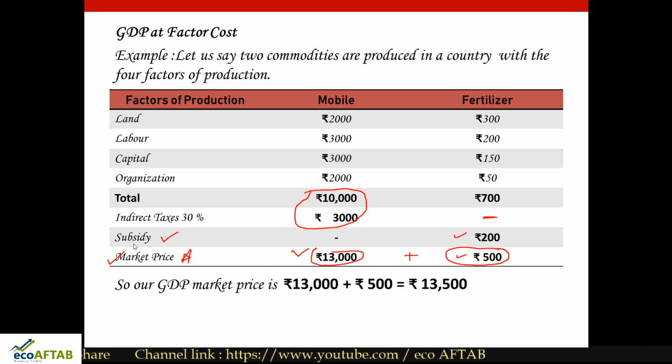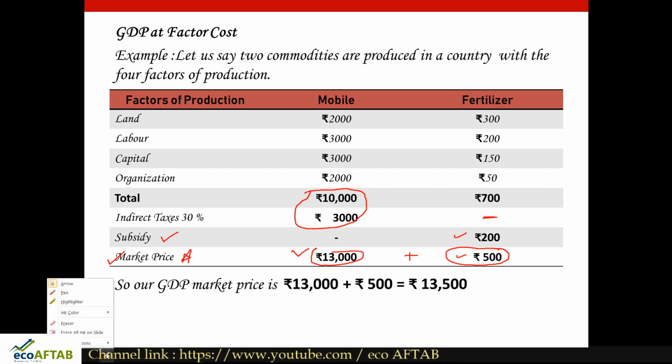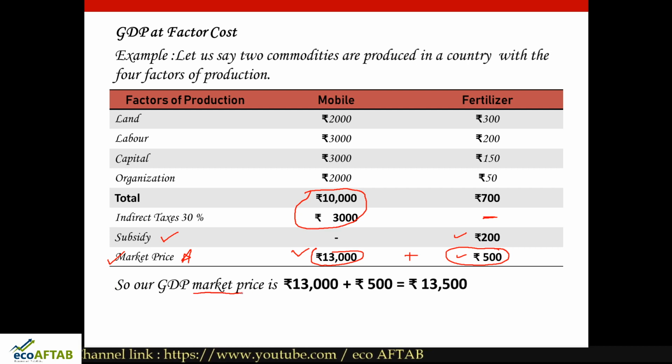So our GDP at market price is 13,000 rupees plus 500 rupees. So friends, still I have not come to the topic factor cost. I am just making you all understand what is market price. This is what is market price as mentioned here. So we are speaking about market price. Then what is factor cost?